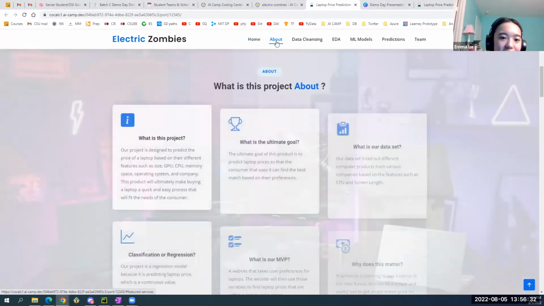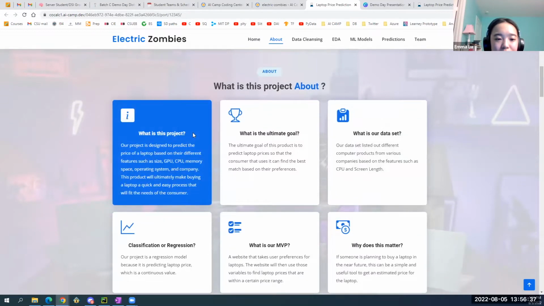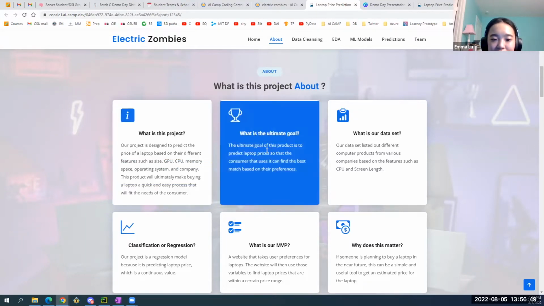What is this project about? This project was designed to predict the price of a laptop based on different features such as size, GPU, CPU, memory space, operating system, and company. This product was meant to make buying a laptop a quick and easy process that will fit the needs of the consumer. The ultimate goal of this product is to predict laptop prices so that the consumer that uses it can find the best match based on their own preferences.